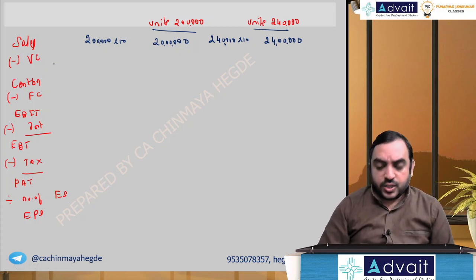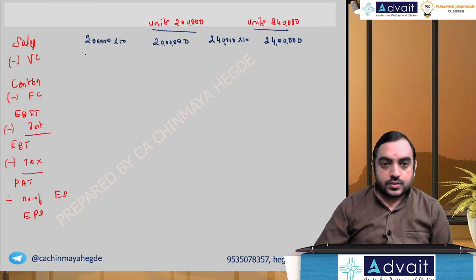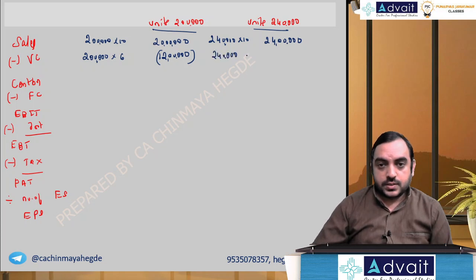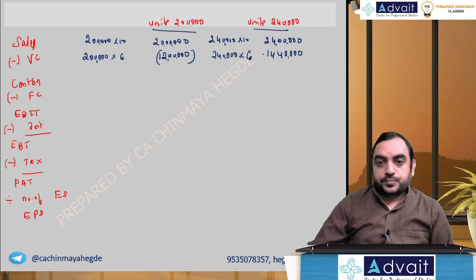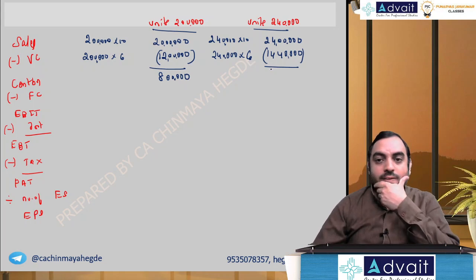Okay. Variable cost 6 per unit. So 2 lakh into 6, 12 lakh. 2,40,000 into 6, 14,40,000. So contribution is 8 lakh and 9,60,000.